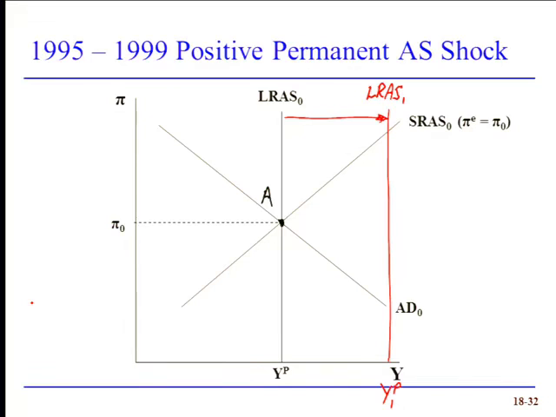So the cost of production is what we're building into our short-run aggregate supply curve. So now the short-run aggregate supply curve shifts down as well. What we have to ask ourselves is how far? If we continue to use our adaptive process for inflation expectations, then long-run equilibrium will be where expected inflation equals actual inflation. So the short-run aggregate supply curve will have to shift down so that it intersects the new long-run aggregate supply curve at an inflation rate of pi naught.